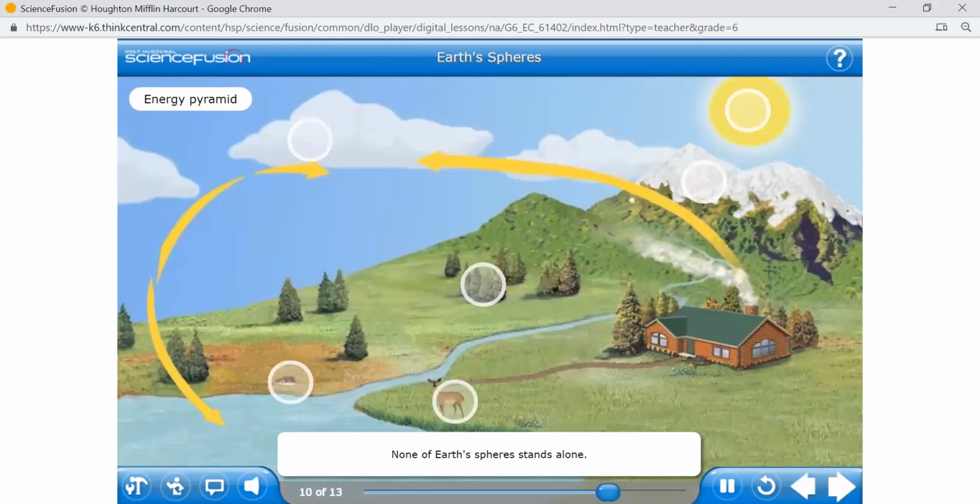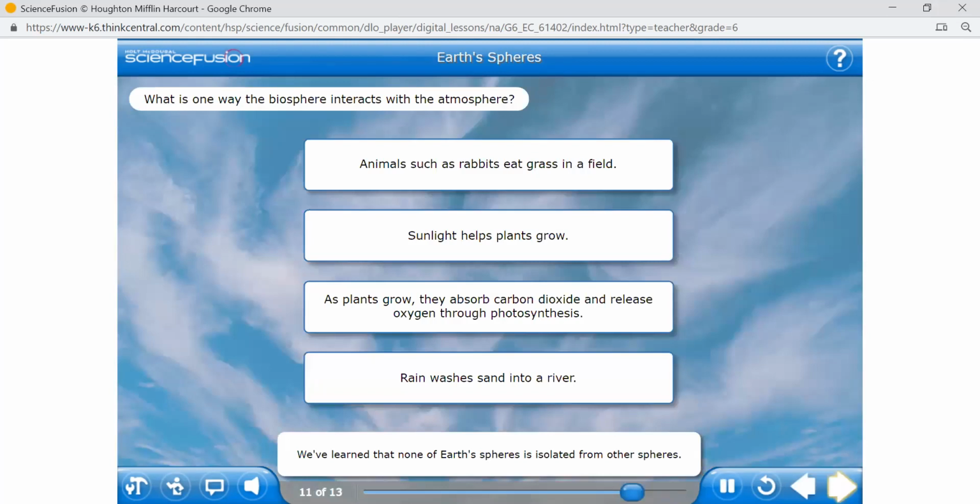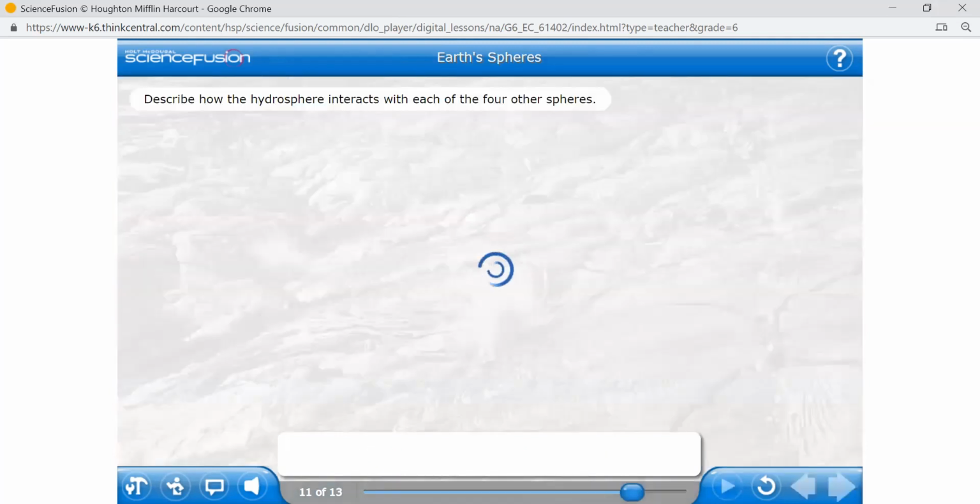None of Earth's spheres stands alone. I just want you to see the last part. We've learned that none of Earth's spheres is isolated from other spheres. They interact with each other in all kinds of ways. The hydrosphere interacts.